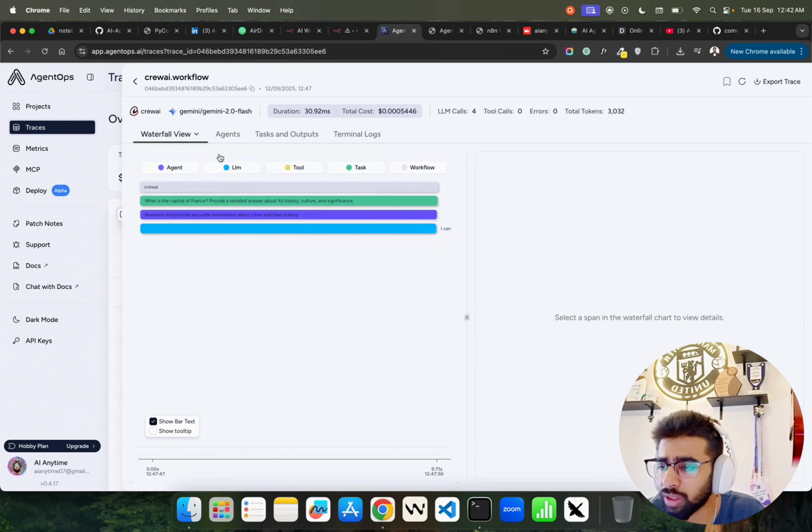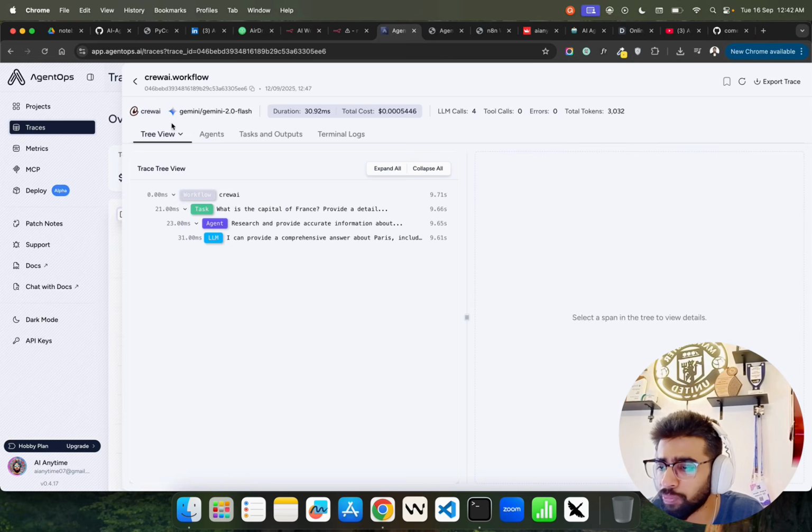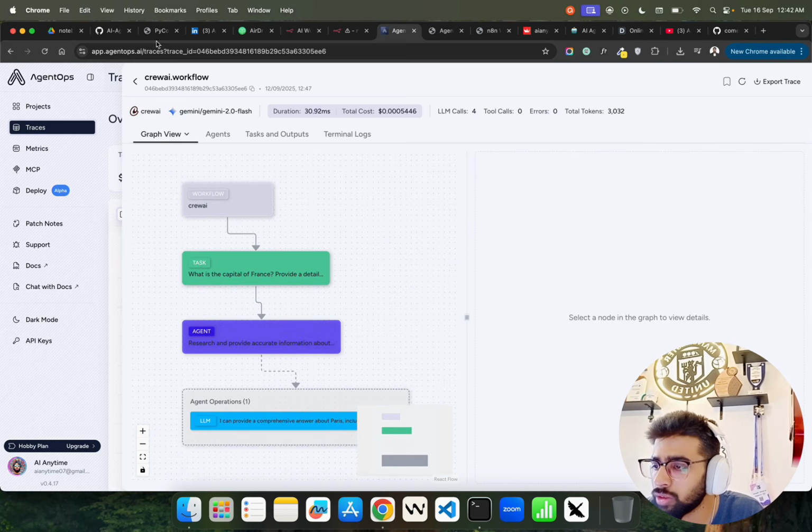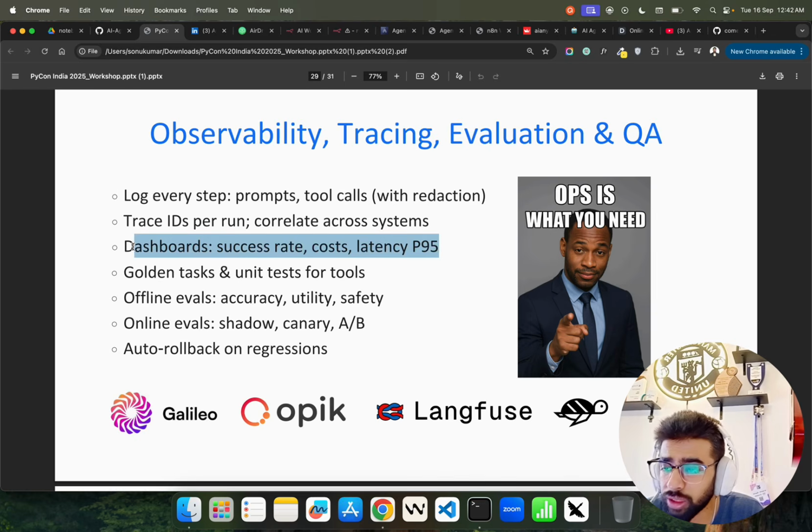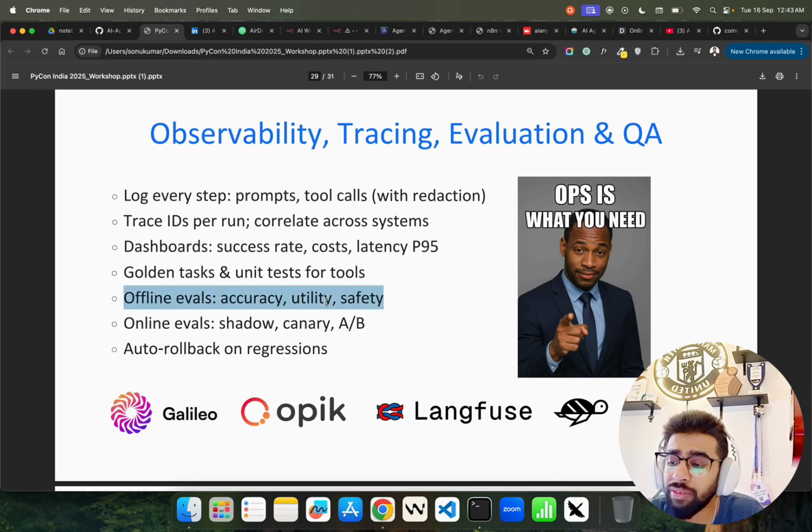And you can look at the waterfall view. You can look at the tree view. You can look at the graph view. Graph view is the interesting one. So it's required. Dashboard is important. So build your own dashboard if you have the observability or SRE metrics coming in. Okay. Golden tasks and unit tests for tools, offline evals, online evals, auto rollback on regressions.